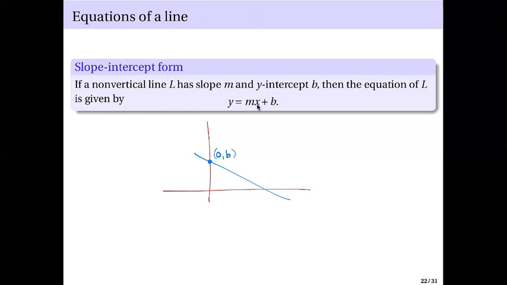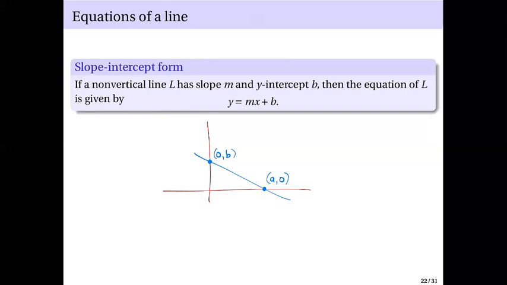Notice, if you have x equals 0, m times 0 is just 0, so you will have y equals b. That's why (0, b) is a point on this line. So that's your y-intercept: the y-coordinate of the point of intersection of the line and the y-axis. And of course, this point of intersection here is called the x-intercept. This time, the y-coordinate is equal to 0. The x-coordinate, let's just label it as a.